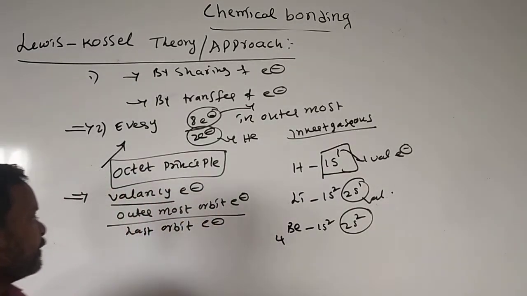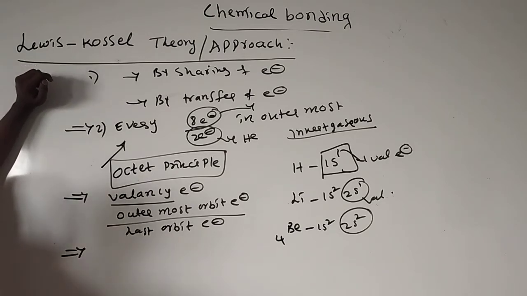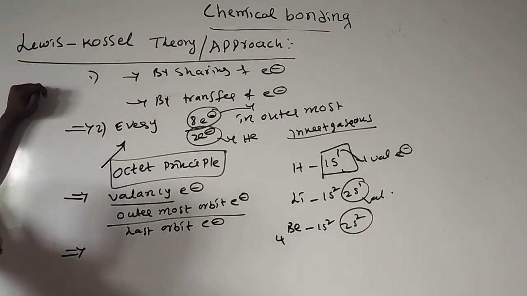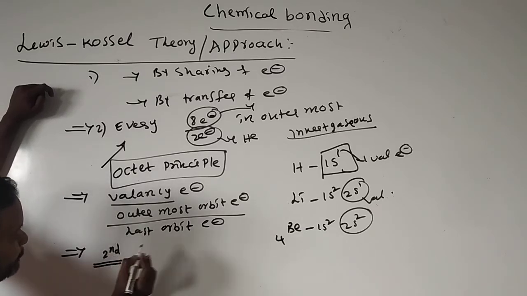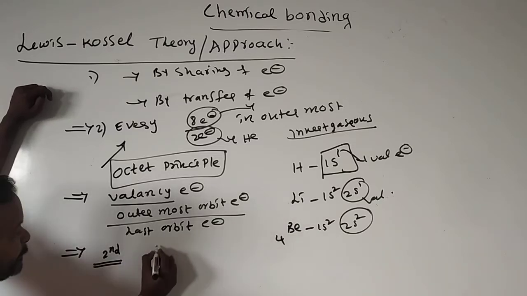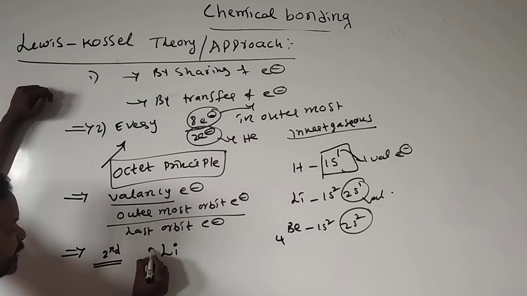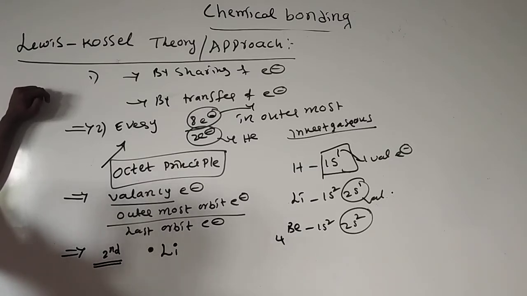Okay, here I just want to show the elements of the second period with their valency electrons. The second period starts with lithium. Here lithium has only one valency electron. This is the symbol of lithium with one valency electron.